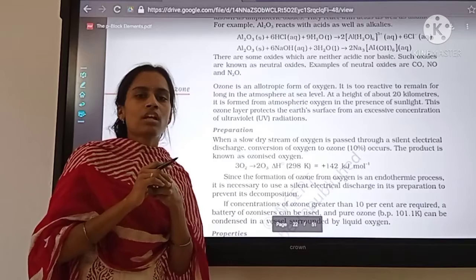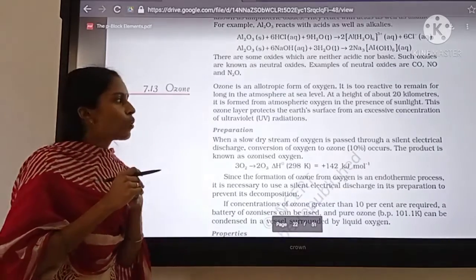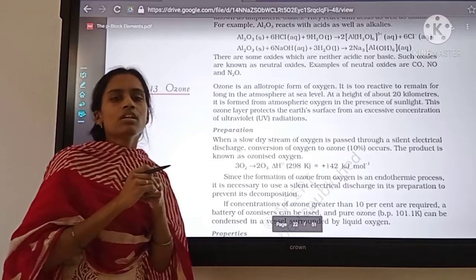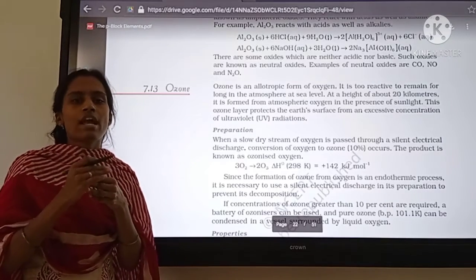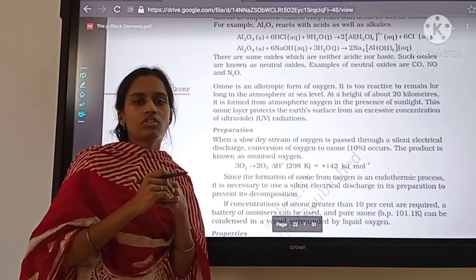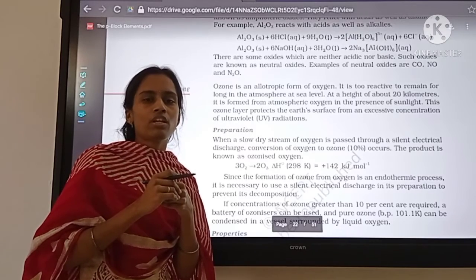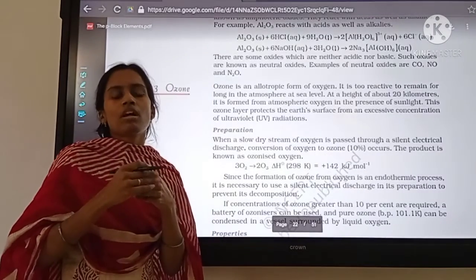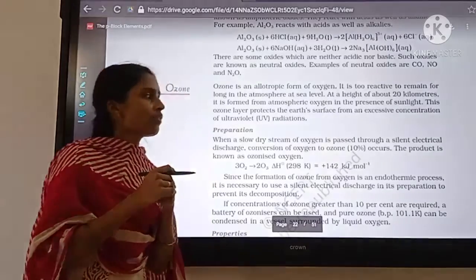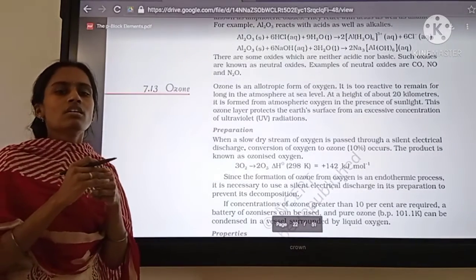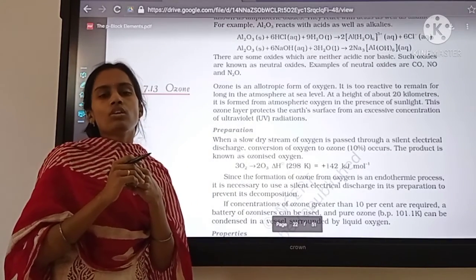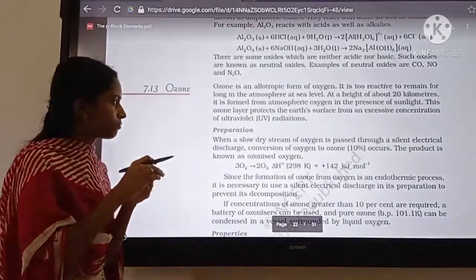So you know the atmospheric layers; in those layers, ozone is present in the stratosphere layer, and it protects us from the sunlight, or rather from the harmful UV radiation. UV radiation can cause problems like skin cancer. So this ozone layer will protect the earth from the harmful UV radiation.